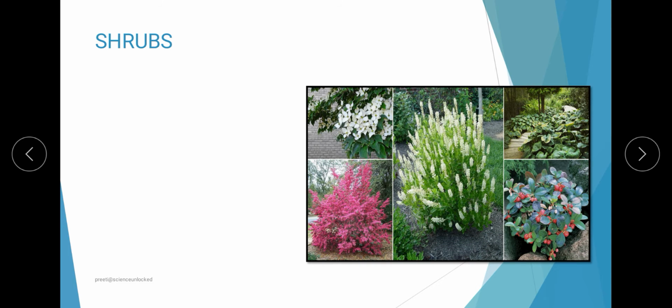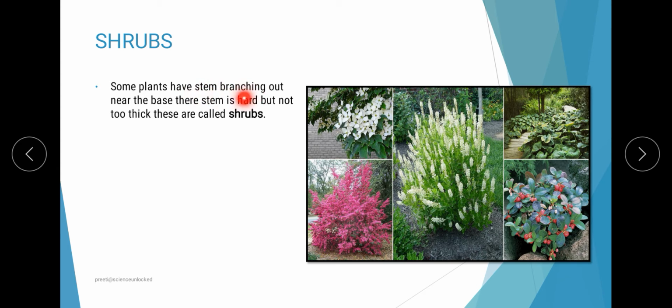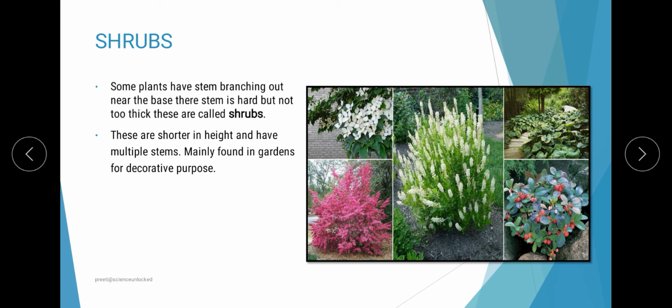Now, on the basis of the different properties of stems, the next set of plants is called shrubs. These plants have stems branching out near the base, and they are comparatively thick as compared to herbs. On the other hand, they have a short height, and many of them bear lots and lots of flowers. Because of this, they are most popularly used for decorative purposes.